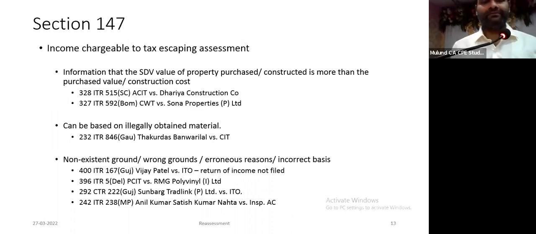Moving forward, if the very basis of reopening is incorrect, for example, they say you received share application money of 40 lakhs in this year. Sir's case, you have received 40 lakhs accommodation entry in this year, but the fact is you have not received, or you have received a lesser amount. If the basis of reopening the assessment is incorrect, the whole basis, the foundation is incorrect. Instead of A entity, B entity has been reopened. Names are similar, so B entity was opened in the same place.